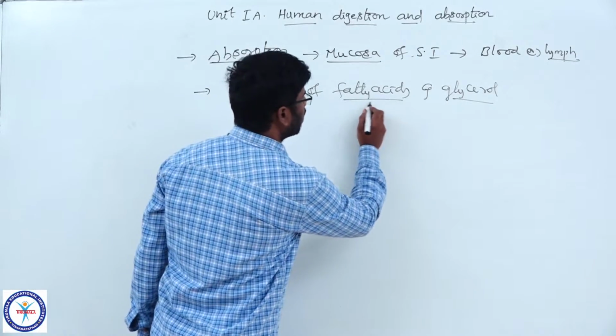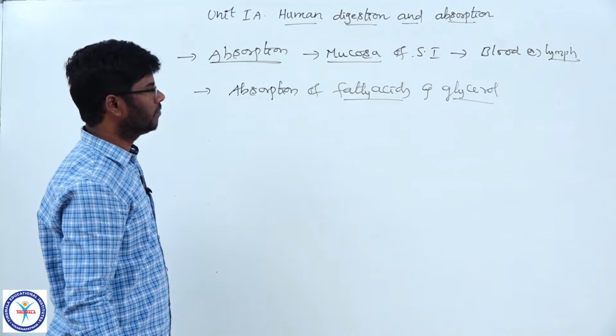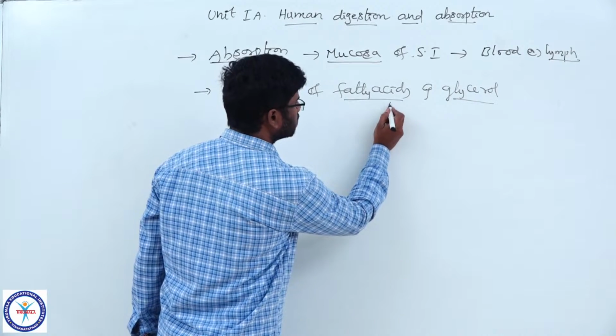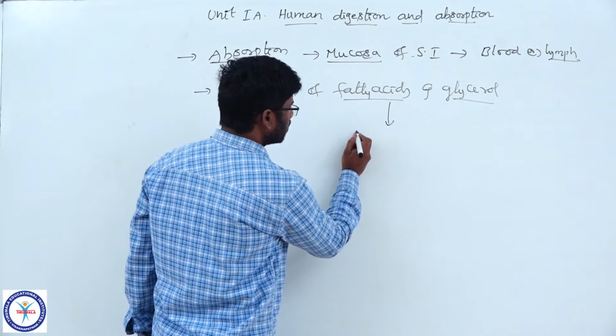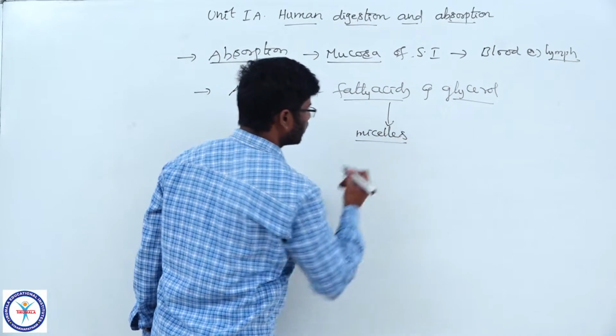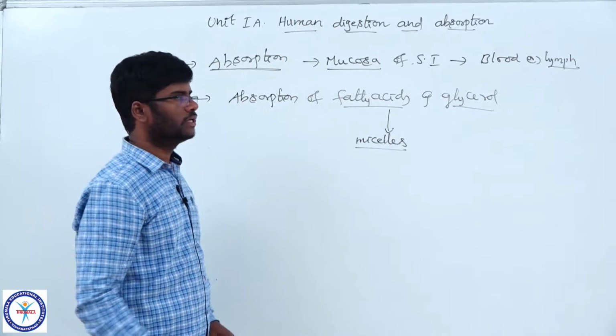So come to absorption of how the fatty acids and glycerol are absorbed into the lymph capillaries. First of all, these fatty acids and glycerol are converted into micelles. Micelles are small fat globules.